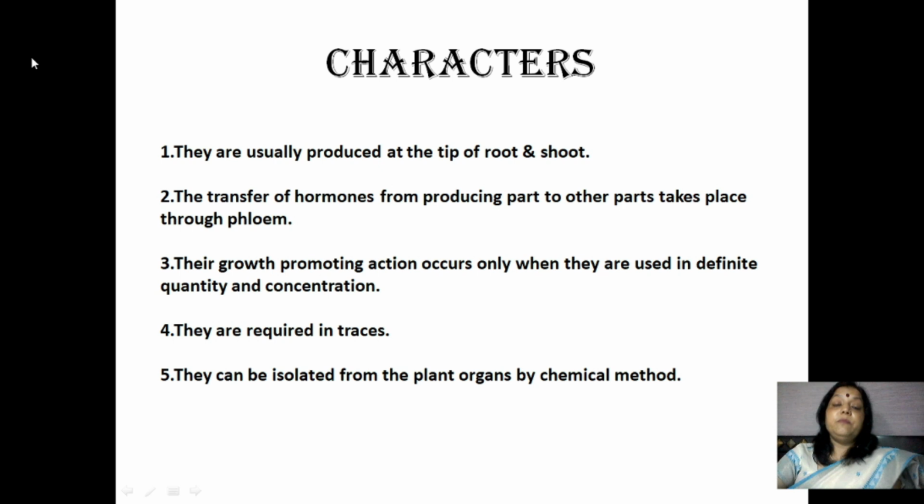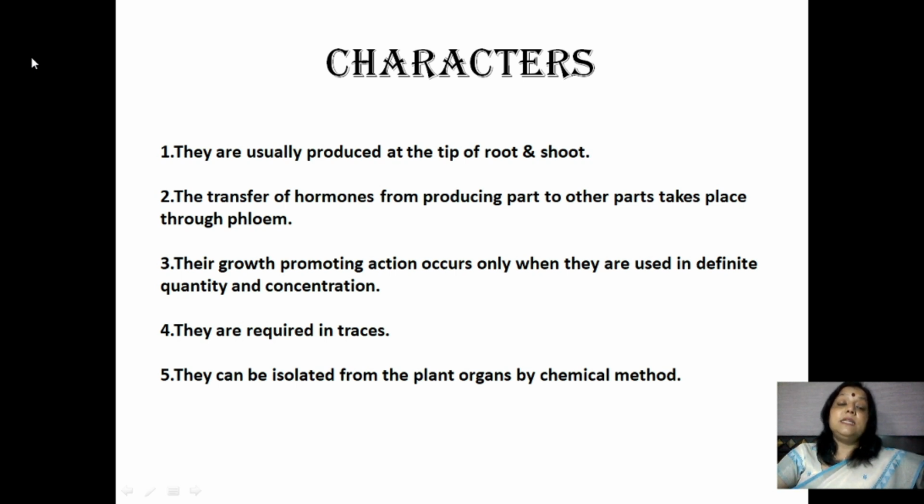Characters. When we talk about the different characters of these hormones, we can say that they are usually produced at the tip of root and shoot or at the meristematic regions, and the transfer of hormones from the producing part to other parts takes place with the help of phloem.